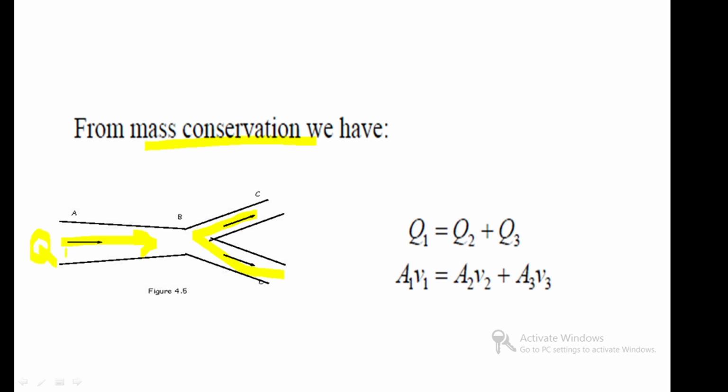Okay, B to C is Q2, B to D is Q3. So this equation comes from this diagram, Q1 equal to Q2 plus Q3.